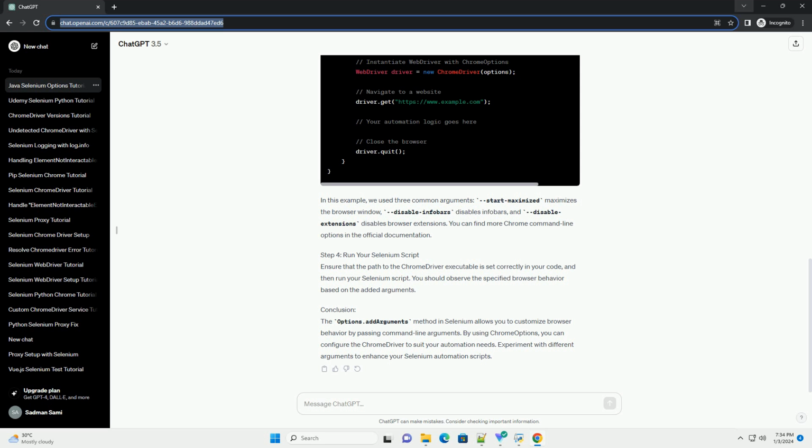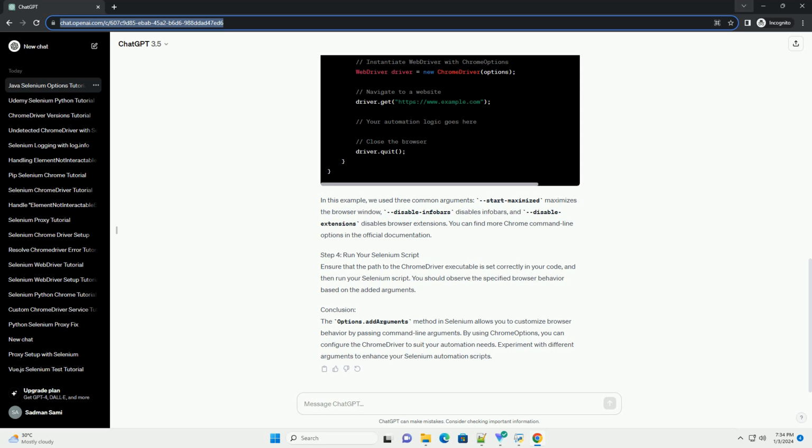Step 4. Run your Selenium script. Ensure that the path to the ChromeDriver executable is set correctly in your code, and then run your Selenium script. You should observe the specified browser behavior based on the added arguments.